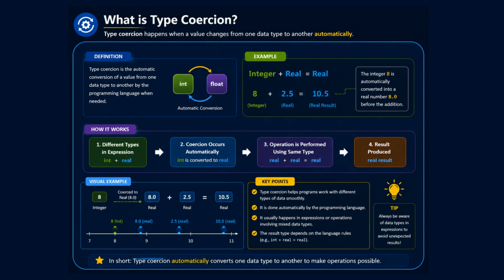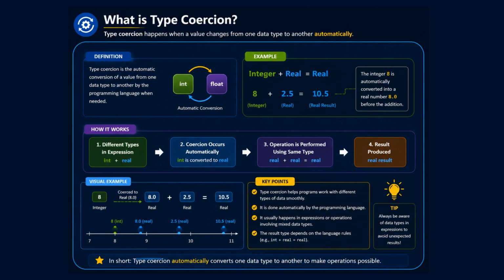Type coercion happens when a value changes from one data type to another automatically during program execution. In this example, we are adding an integer and a real number. The integer value is 8, and the real value is 2.5. When these two values are added together, the programming language automatically converts the integer 8 into the real number 8.0. After conversion, the calculation becomes 8.0 plus 2.5, which gives the result 10.5. This process is called automatic type conversion, or type coercion.